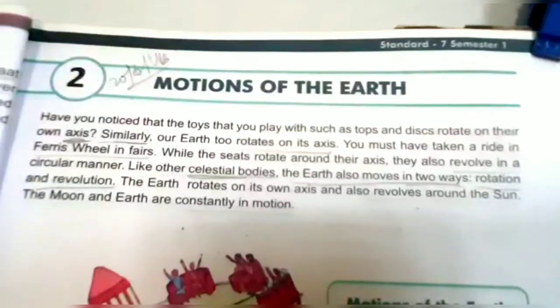Question number 13. Why do the North Pole and the South Pole come in front of the sun alternately? The earth rotates on its axis in the same direction while revolving around the sun on its orbit. Due to this, the North Pole and the South Pole come in front of the sun alternately.